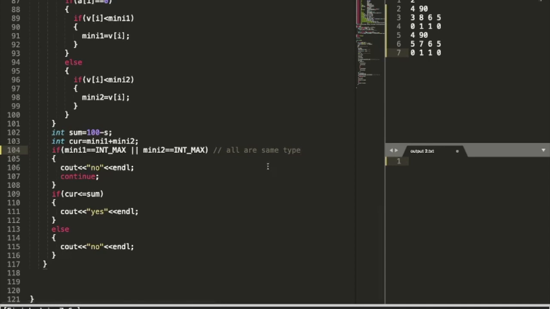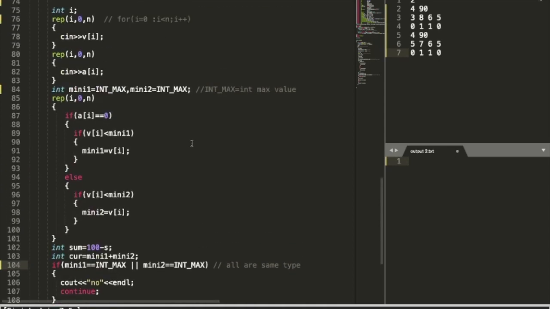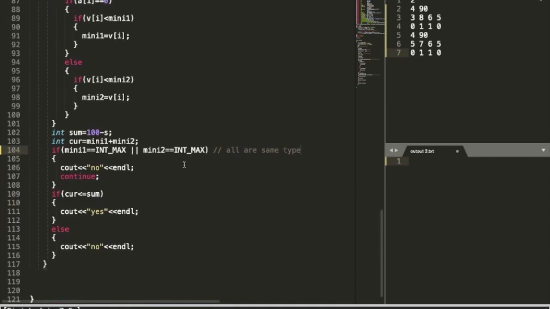The case which I have discussed earlier, that all the players can be of the same type, is handled here if mini1 equals INT_MAX or mini2 equals INT_MAX. That is, if any of these has not been updated, that means we haven't got a player of that type. If mini1 is equal to its initial value, we haven't got any zeros in our input, that means all the players are of the same type. So if this happens, we'll simply print no, and continue with our test cases.